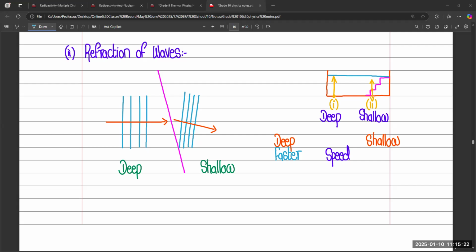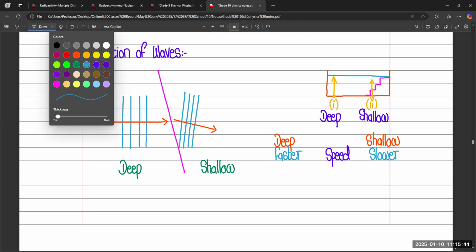So they can help each other to generate a deep wave and a faster wave. So that's why speed is faster. And in shallow water, when it reaches the corner, speed will be slower. And the second difference is wavelength.